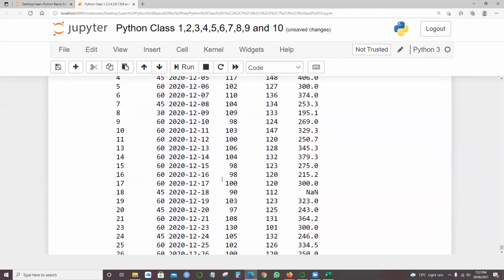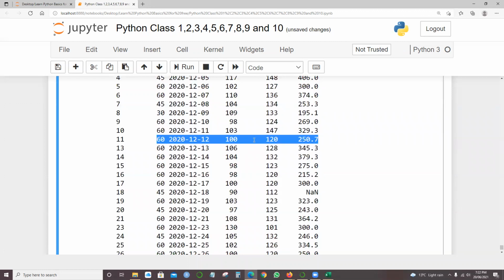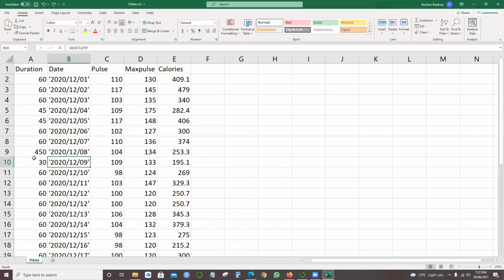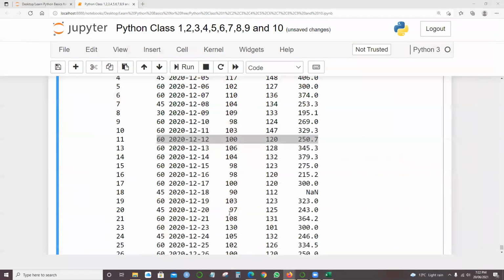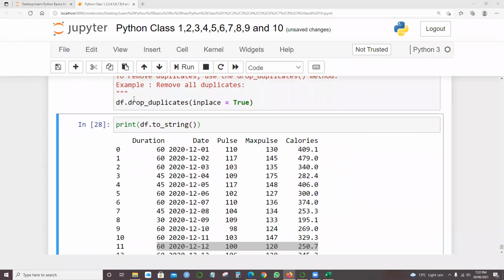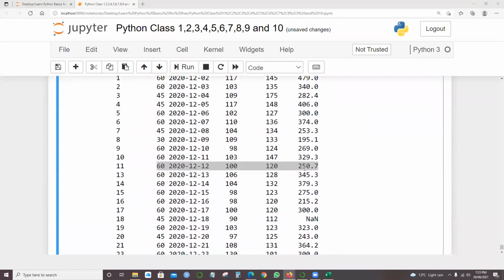We got only one row over here, whereas in the Excel sheet we have 2 rows. But when I give df.drop_duplicates(inplace=True) and then print df.to_string, the duplicate record has been removed.